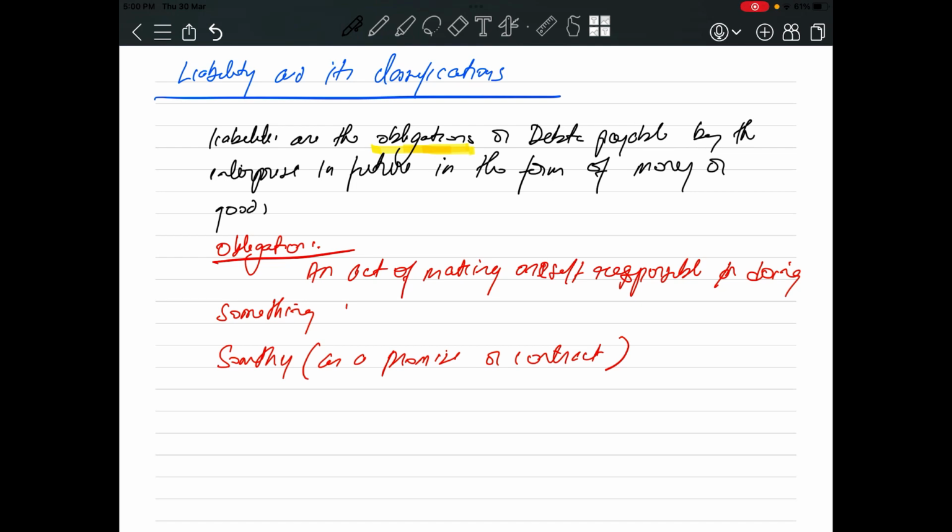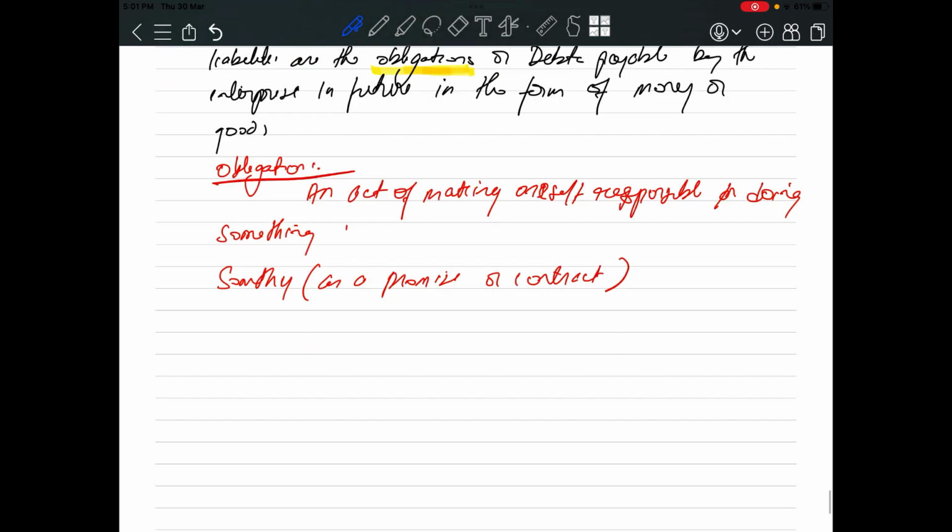Simply just understand that you have taken a loan from your friend, or you have taken a loan from the bank. Now the repayment liability, who is liable to pay the loan back? You are liable. Your business is liable to pay the loan back. So liability is nothing but the obligation or debt payable by the enterprise in future in the form of money or goods. Okay, so let's see its classifications.